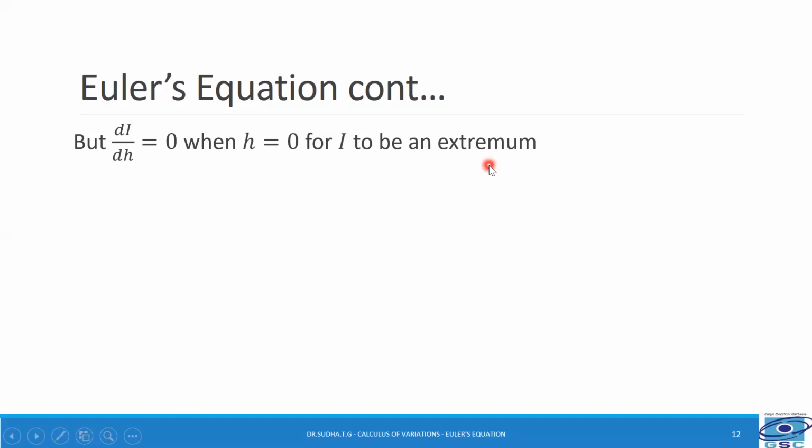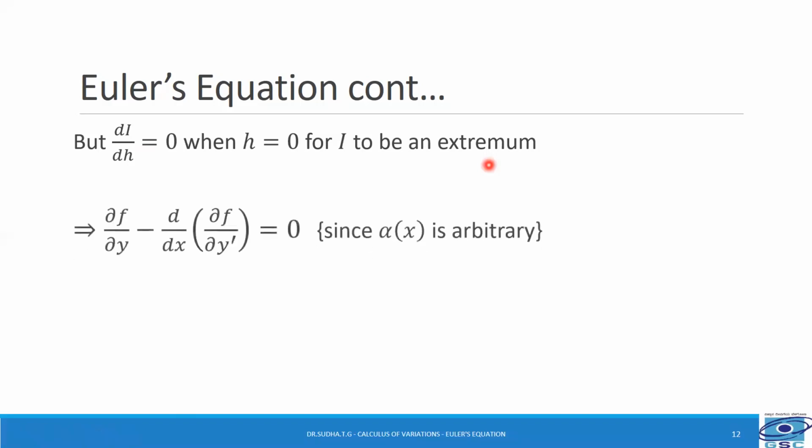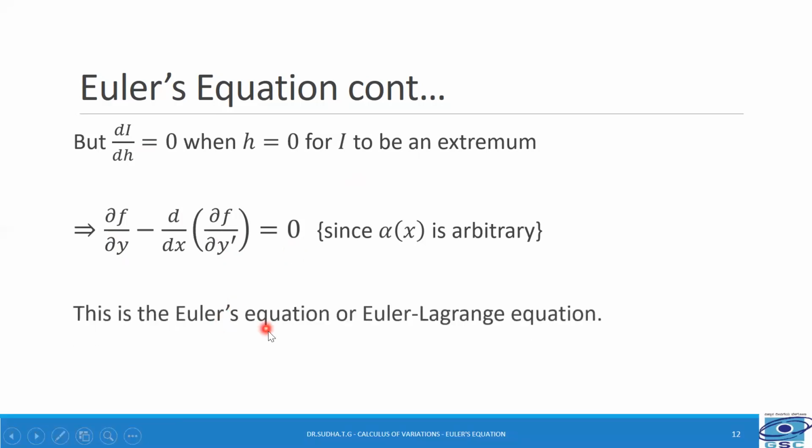So when I put dI/dh equal to 0, that means the integral is 0. That implies the integrand is equal to 0 because alpha of x is an arbitrary function. Therefore, we get ∂f/∂y minus d/dx of ∂f/∂y' equal to 0. And this is Euler's equation, or it is also known as Euler-Lagrange equation.